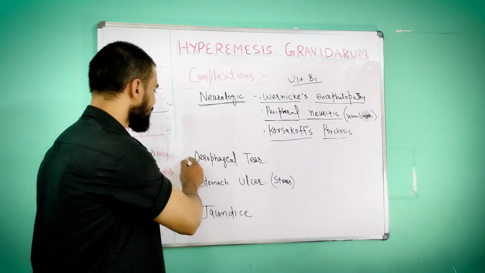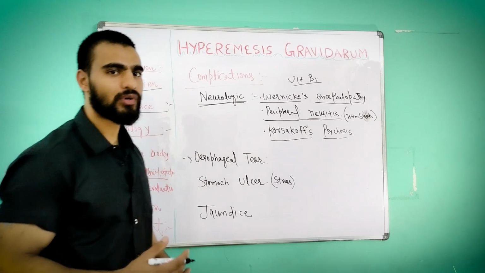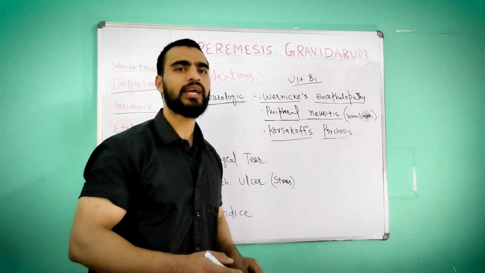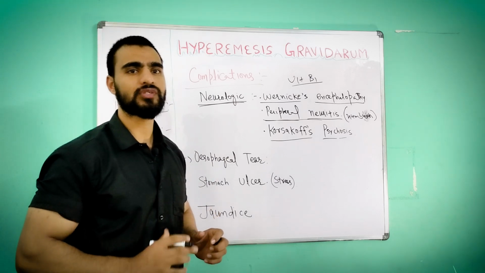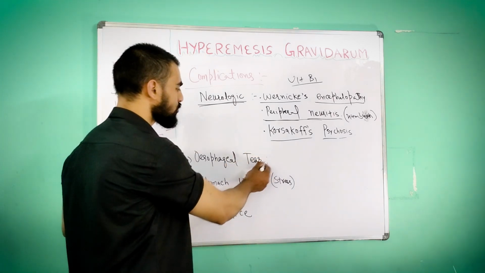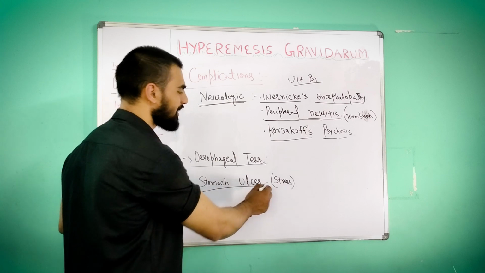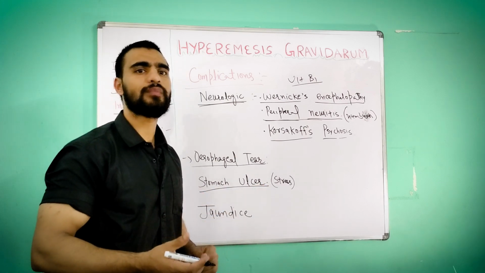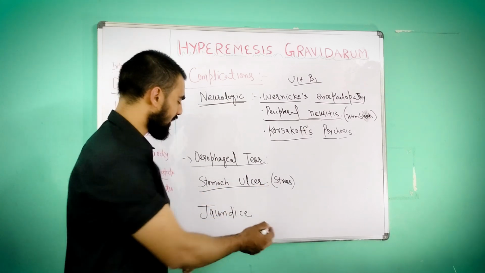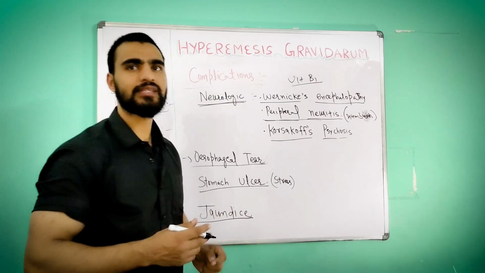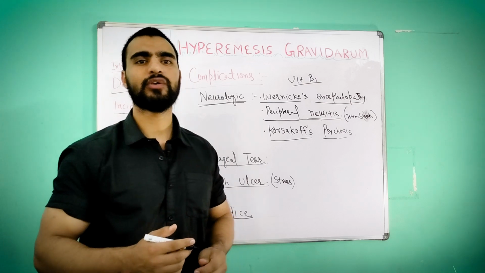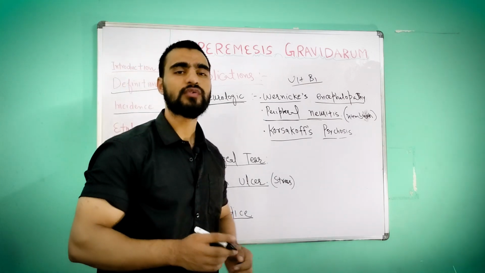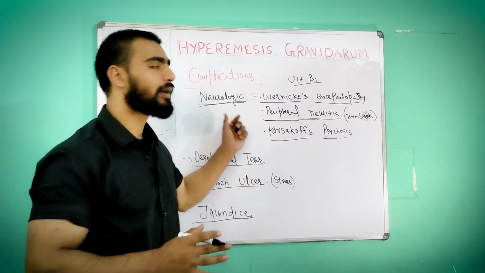And second one is esophageal tear. Because of severe continuous vomiting, a burst can occur in the esophagus. The esophagus can burst. That is the esophageal tear. Then stomach ulcer. Because of stress, stomach ulcer can also occur. And lastly, jaundice. Because of an increase in bilirubin, biliverdin levels in the blood, bile pigments, that can lead to jaundice. Okay, so that is all about hyperemesis gravidarum.